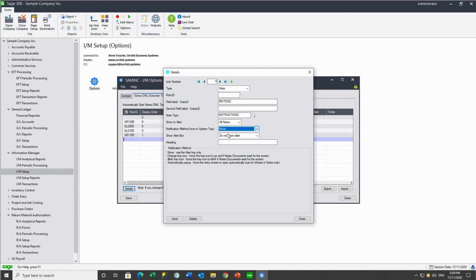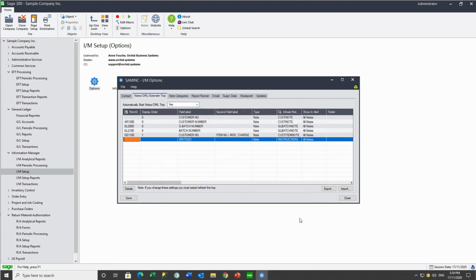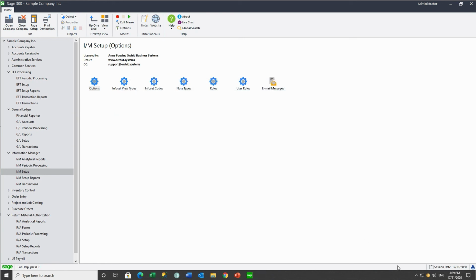We're not going to change the tray icon. And we're going to label it instructions. Refresh.